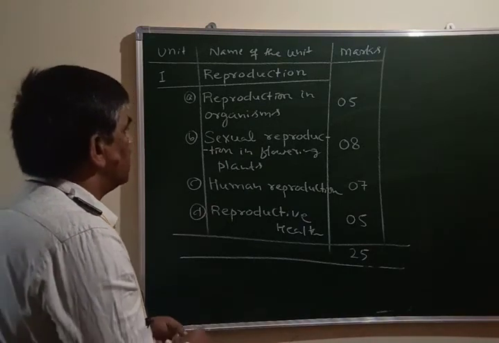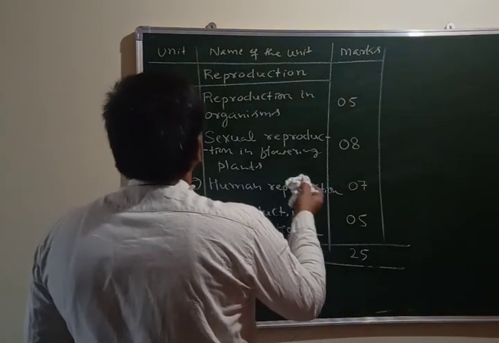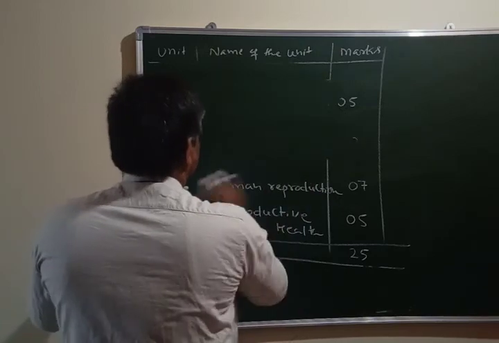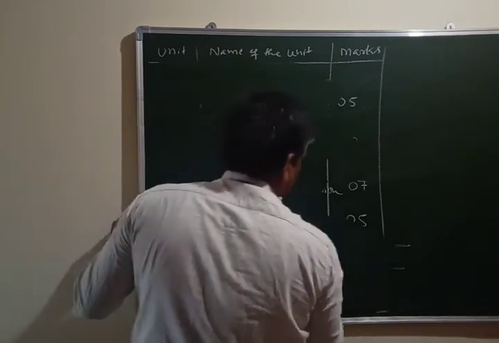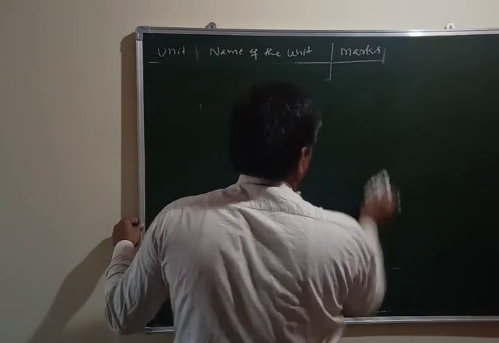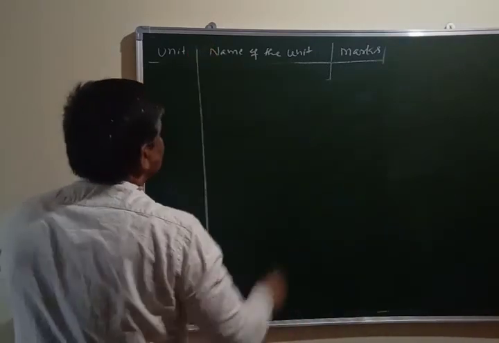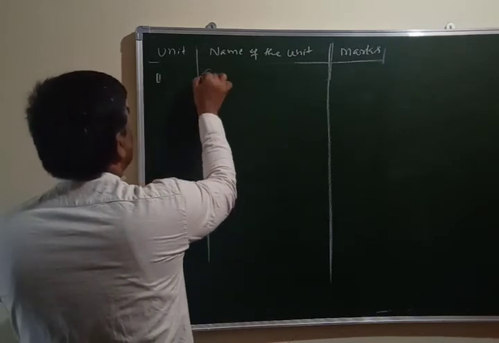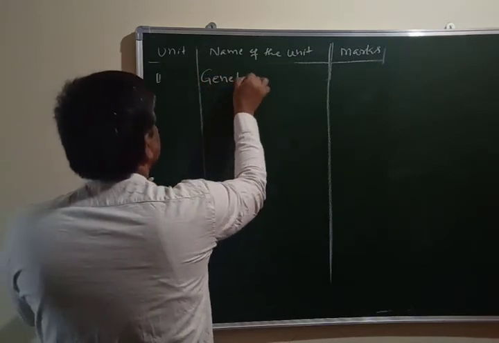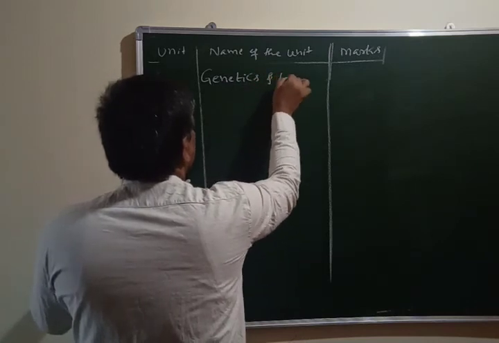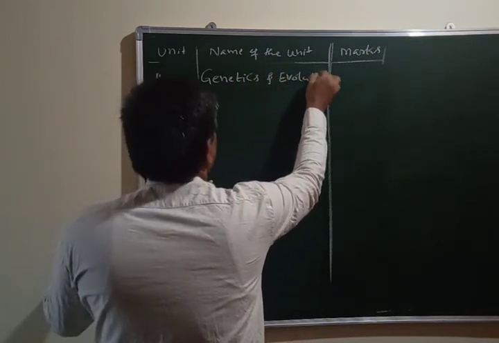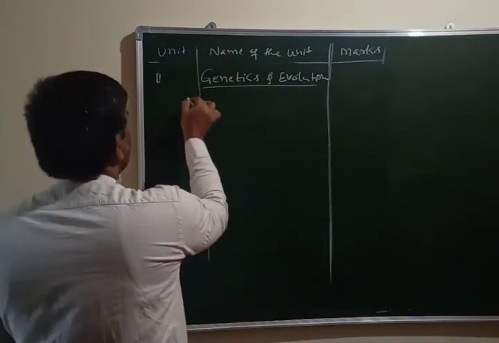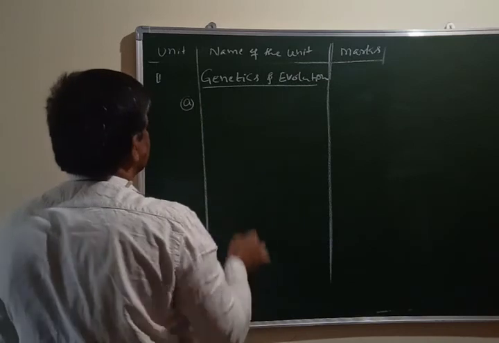Next is the second unit, genetics and evolution. Unit number 2 is genetics and evolution. From this unit you have to study 3 different lessons.